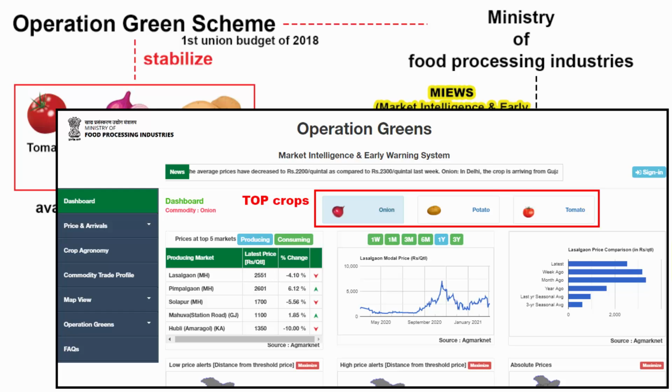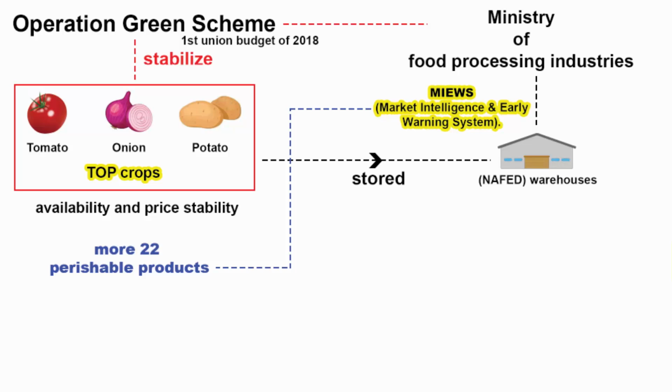Now the Government of India is saying that this data-driven plan is going to be extended to 22 more perishable products. Perishable means those items that cannot be stored for a long time. For example, meat, poultry, fish, milk, eggs and raw fruits and vegetables. So 22 more products are going to be monitored through Operation Green. Again, the whole point behind Operation Green is to stabilize prices and supply of certain essential crops. With the help of technology, the Government of India has a database that contains over 4 years of historical data for tomato, onion and potato crops. Going forward, this scheme will be extended to more products. Naturally, more data would be available. The government will have better control over the agricultural market.